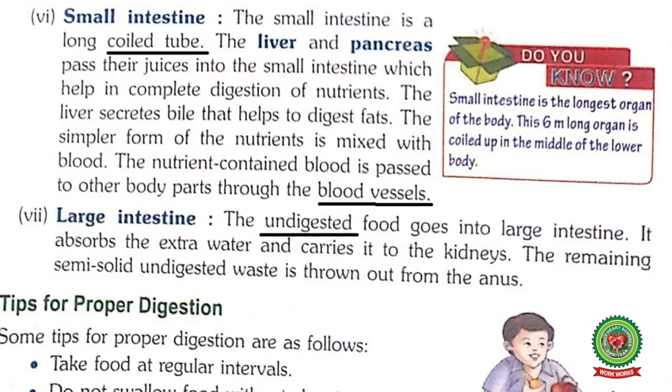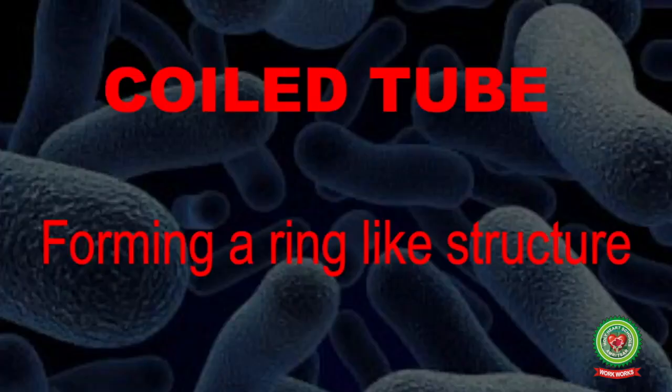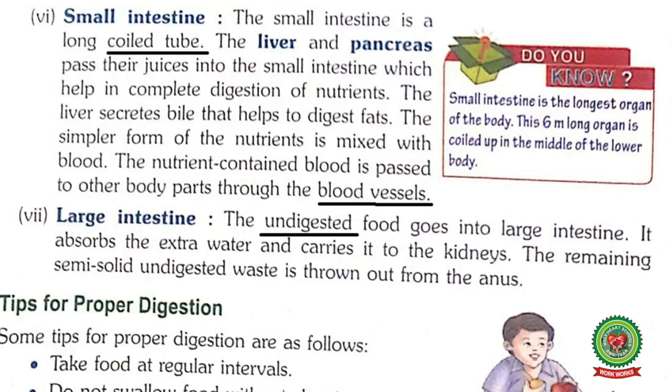The next organ is small intestine. The small intestine is a long coiled structure. Underline the words coiled structure; it means forming a ring-like structure. The liver and the pancreas pass their juice into the small intestine which helps in complete digestion of nutrients. So, what is the function of liver and pancreas?